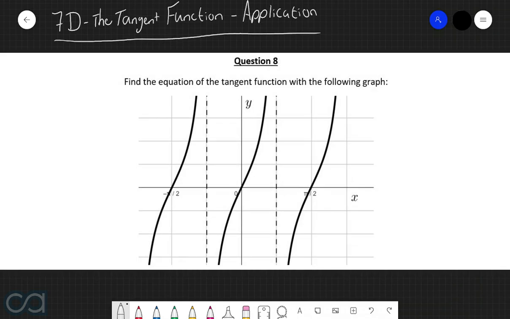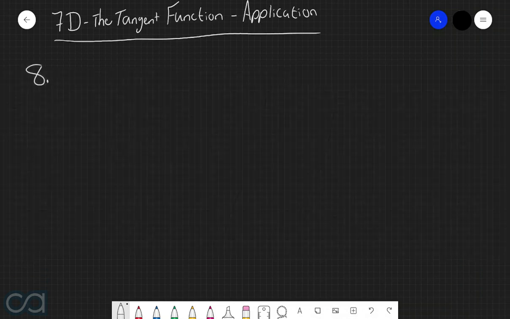Question 8. Find the equation of a tangent function with the following graph. Alrighty, so with this type of question here, we want to try and write our tangent function in the following format: y equals tan of b multiplied by (x take c). And our goal is to find the values of b and c. So let's quickly bring back the original graph from the question just so we can analyze it a bit further.